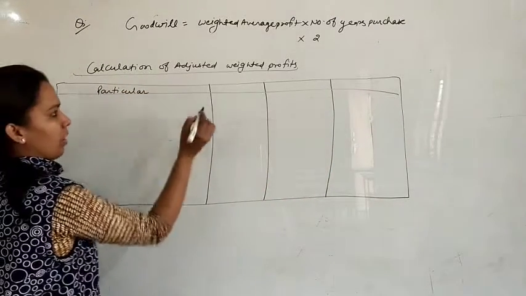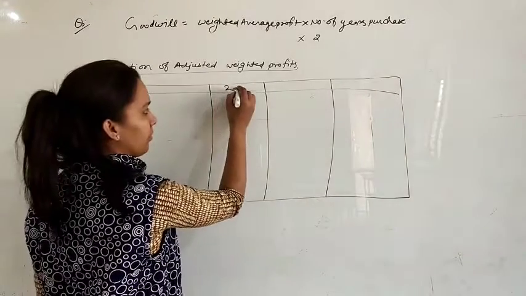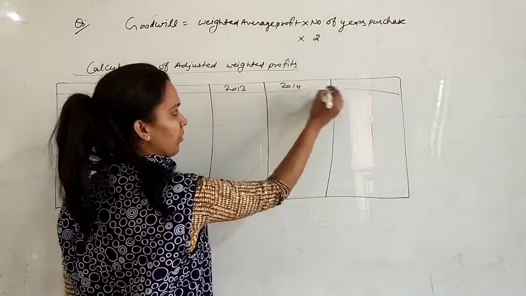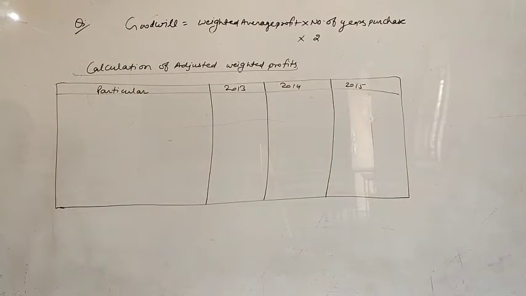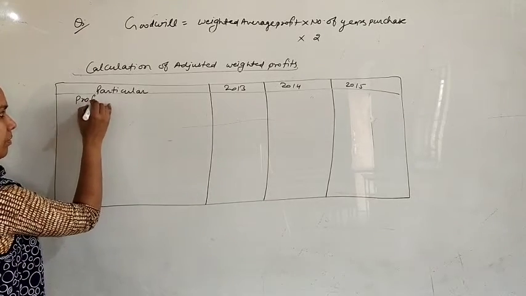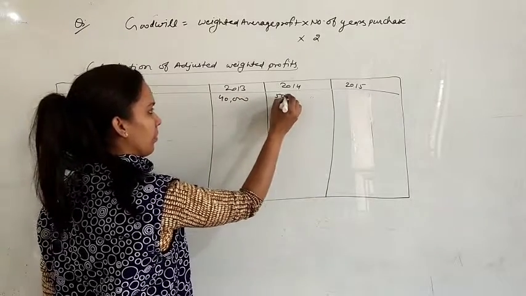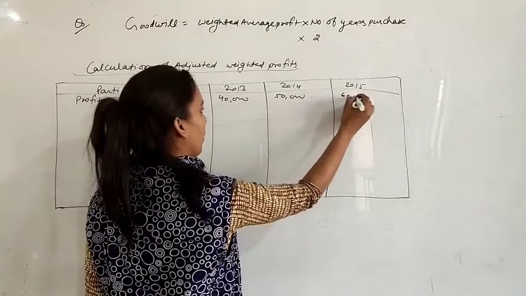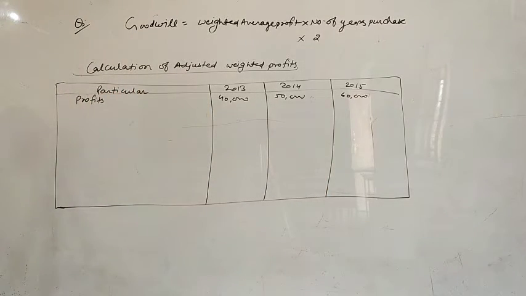Particular years are 2013, 14 and 15. Right? So first of all, write down the profit, that is 40,000, 50,000 and 60,000. These are the profits.